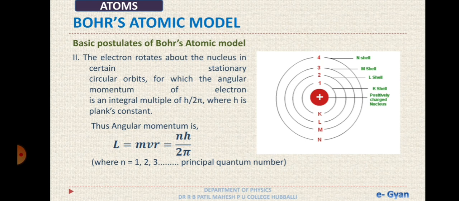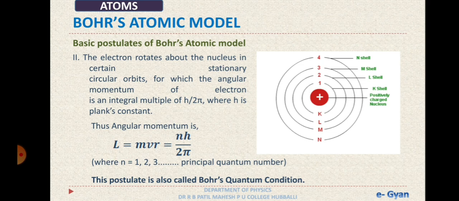Now what is n? n is equal to 1, 2, 3, 4 and so on, which is the principal quantum number of that respective orbit. If it is the first orbit, the value of n is 1. For the second, the value of n is 2. For the third, the value of n is 3, and so on. This postulate is also called Bohr's quantum condition. It gives an idea of quantization, saying that an electron cannot have a random circular orbit but only certain orbits of certain angular momentum.